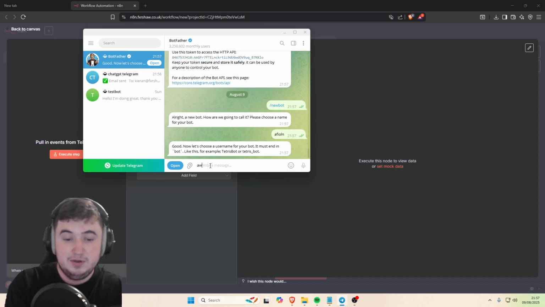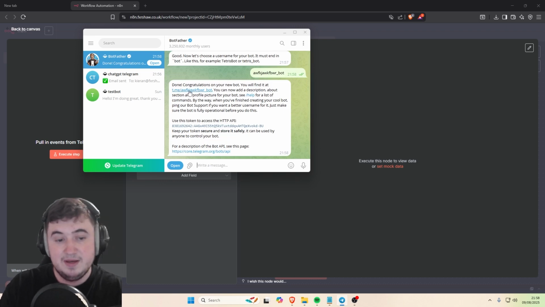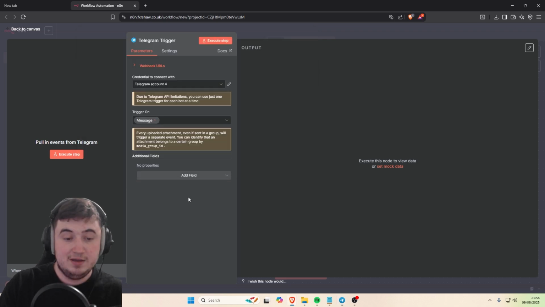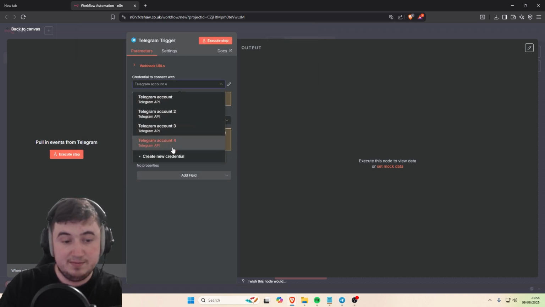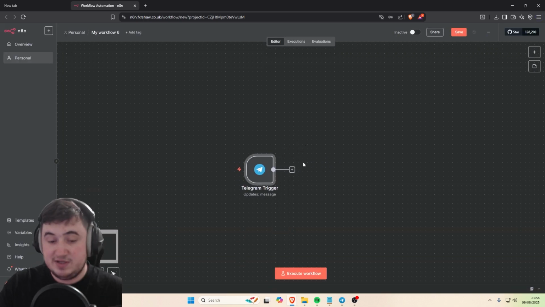Give it a name, give it a username. The username has to end with _bot, and then it'll give you an API key, and then it'll have a link here you can click on to be able to talk to the bot itself. So just copy the API key, paste it into the credentials, the access token, and then click into the bot, and then you can actually talk to the bot, and that all works fine.